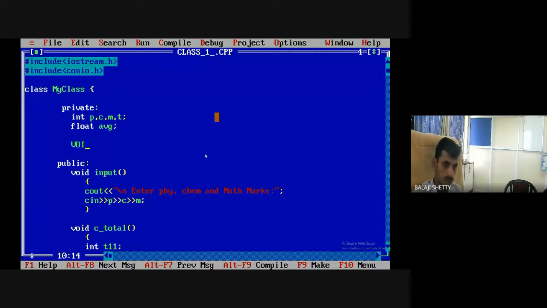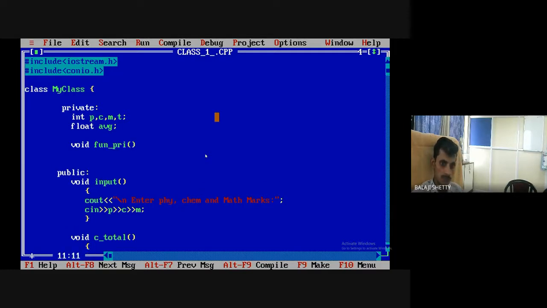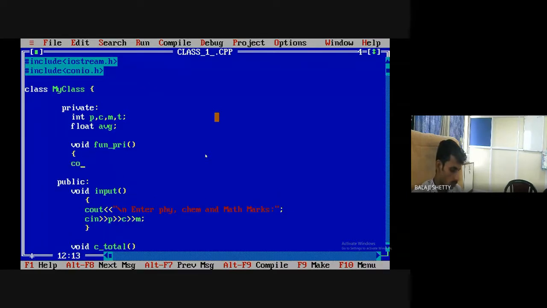If I define here void IP1, or function private, inside private member function private.